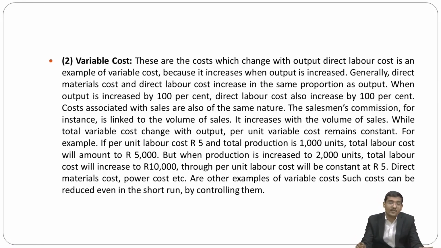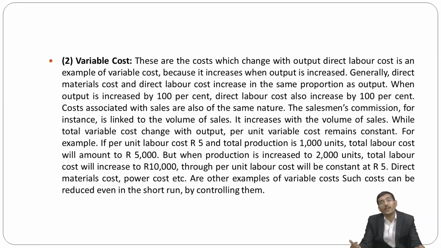So it increases with the volume of sales. While the total variable cost changes with output, the per unit variable cost remains constant. For example, if per unit labor cost is rupees 5 and total production is 1,000 units, then the total labor cost will amount to rupees 5,000, that is 1,000 units into rupees 5.